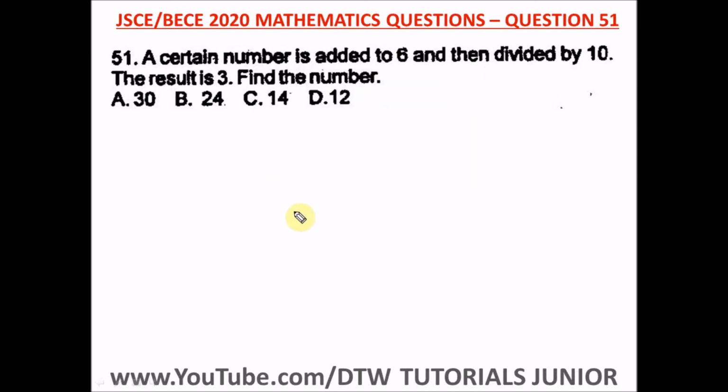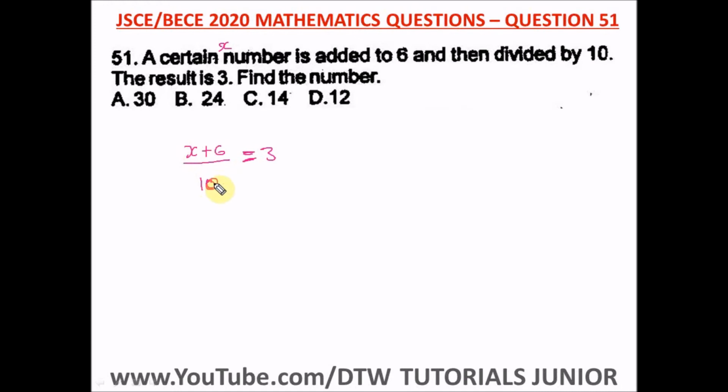Question 51 of the Junior WAEC 2020 mathematics past question. That's your BECE exam. It says a certain number is added to 6. Let's make this certain number x. So x is added to 6, x plus 6, and then divided by 10. So x plus 6 divided by 10. The result is equal to 3. Find the number. So we have to find x.